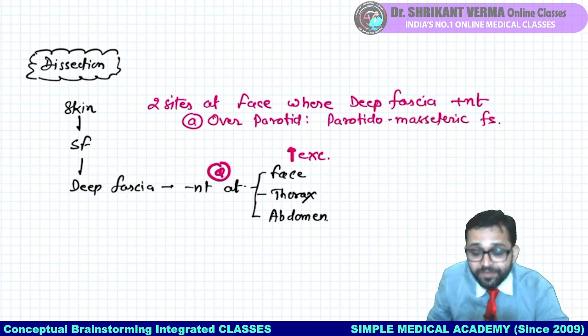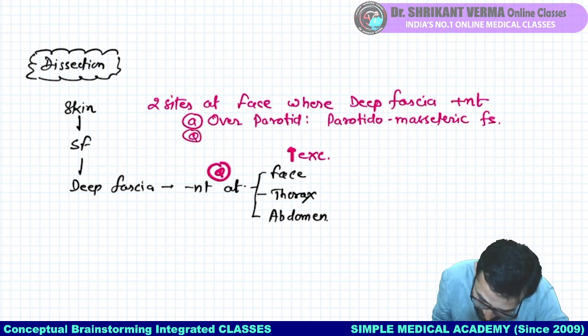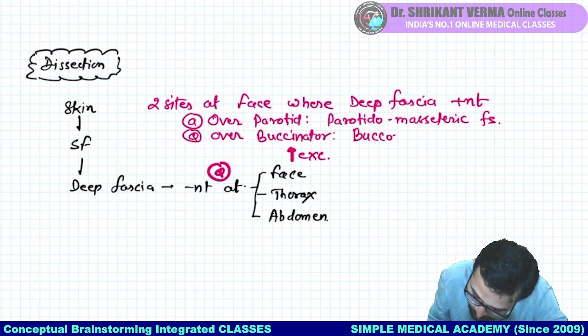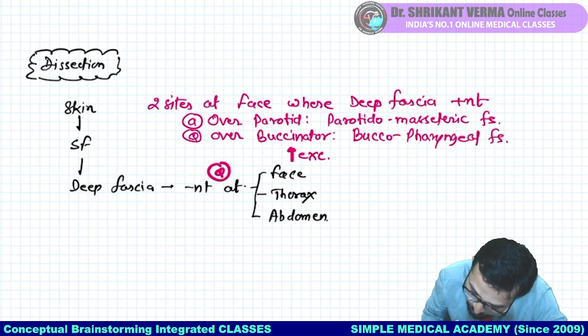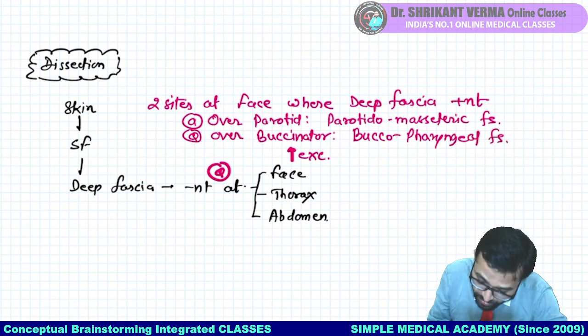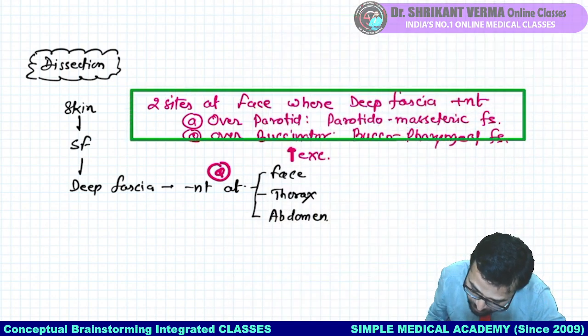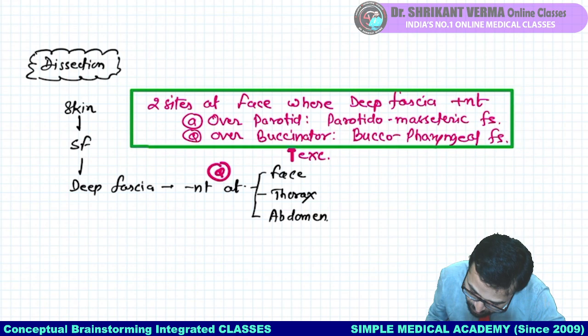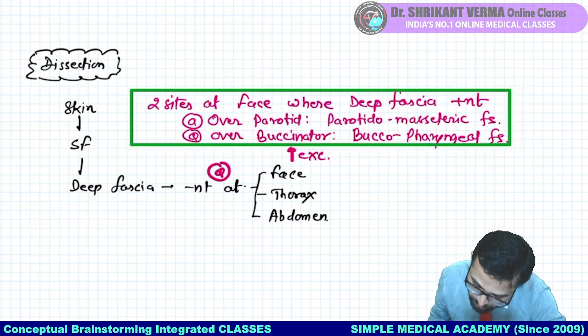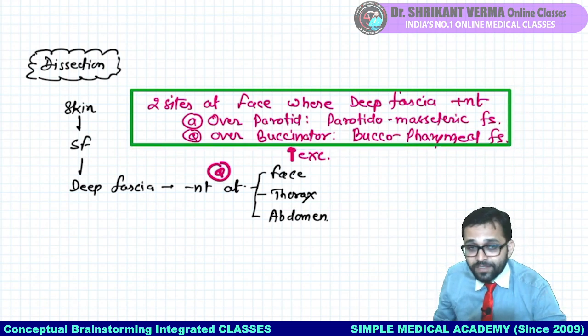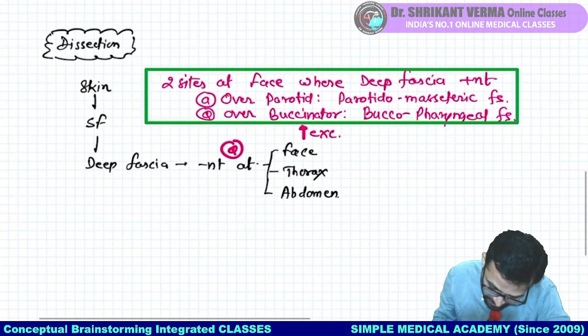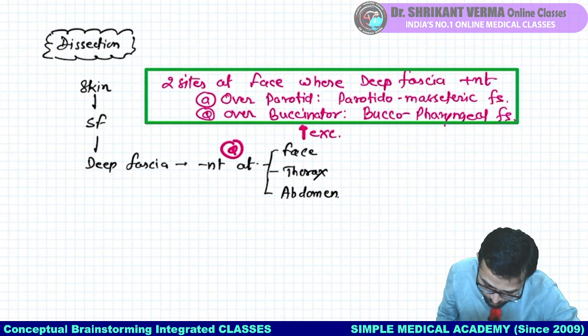Mesenteric fascia. Okay, MCQ. And another over buccinator, that is our buccopharyngeal fascia. So these are our two different more MCQs. Fine. Agree everyone? Now try to learn more things.